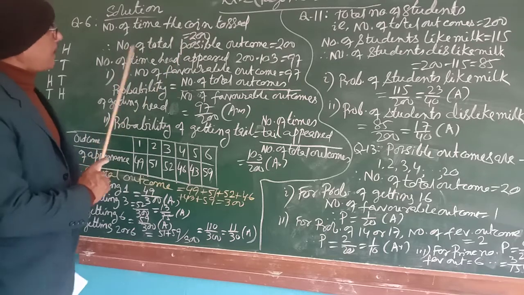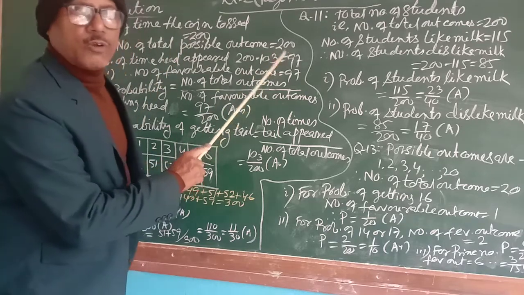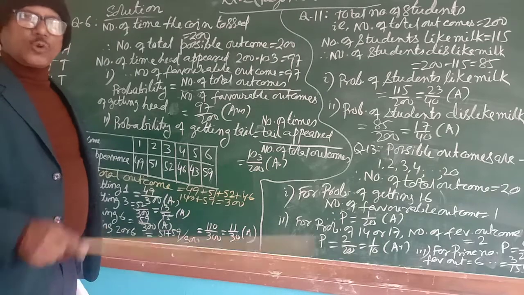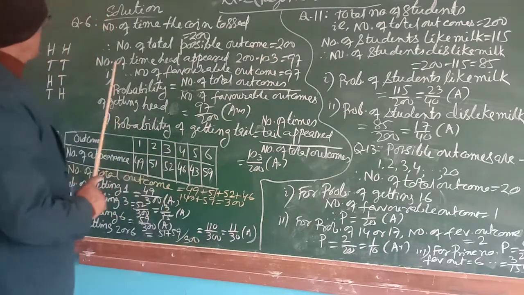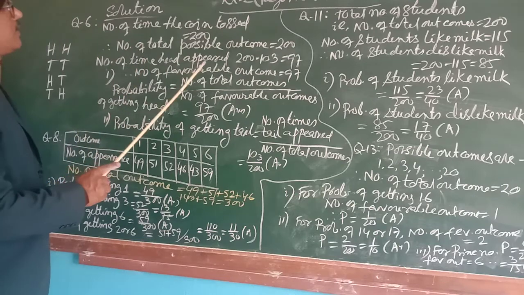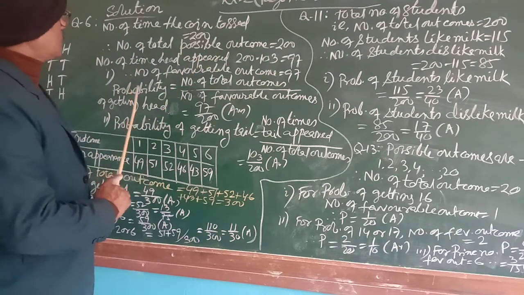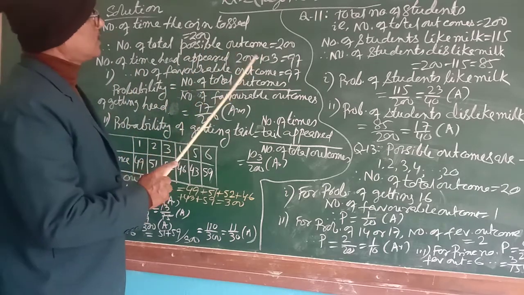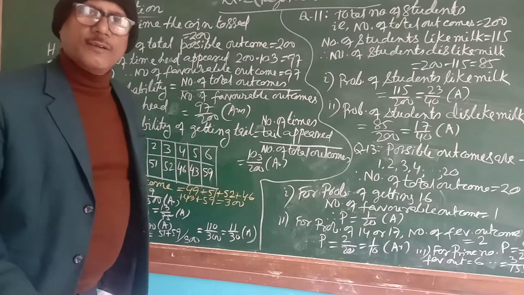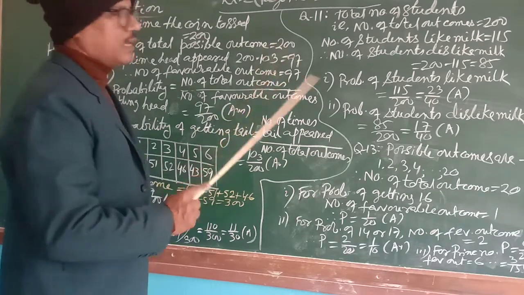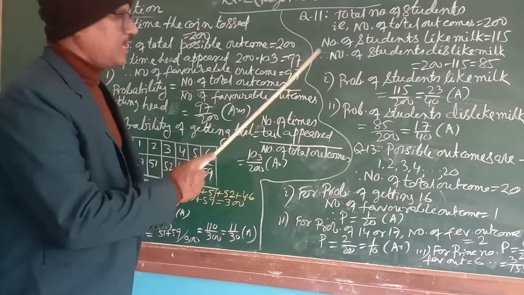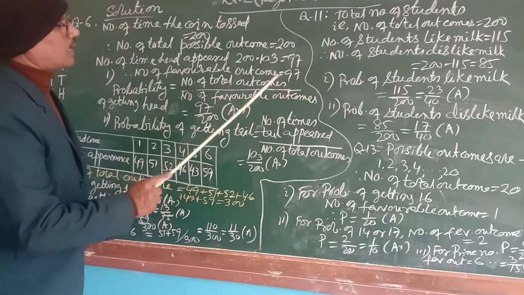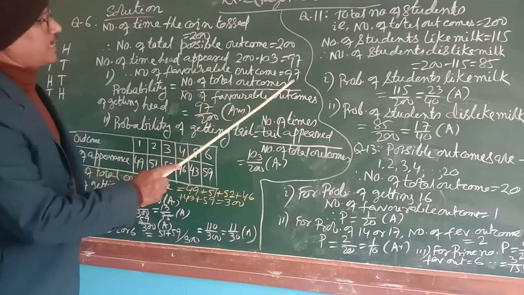So here the number of times the coin is tossed is 200. Therefore, the number of total possible outcomes is 200. Now, the number of tails appeared is 103. Therefore, the number of heads appeared out of 200 will be 200 minus 103, which is 97. So the number of favorable outcomes for head will be 97.